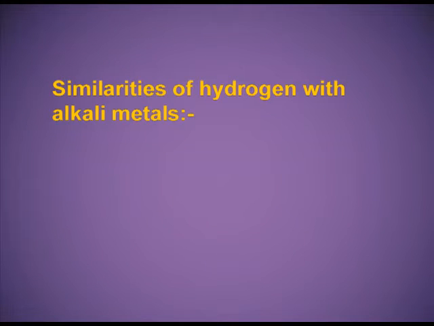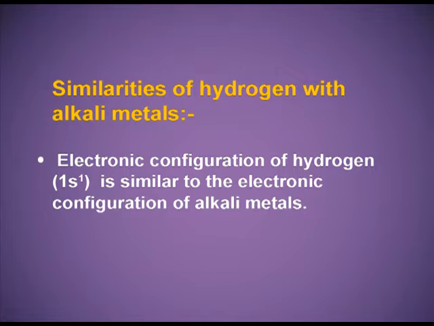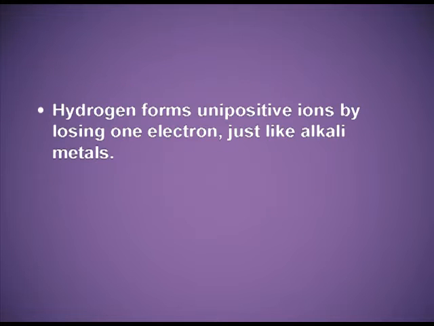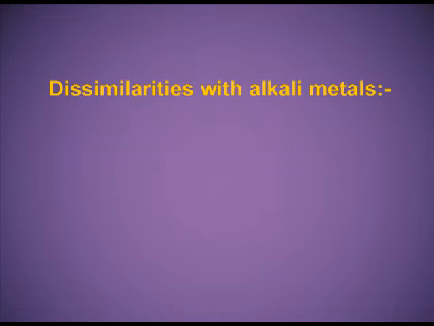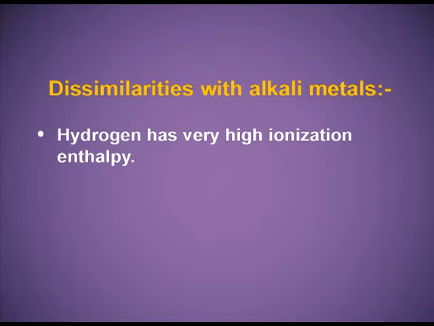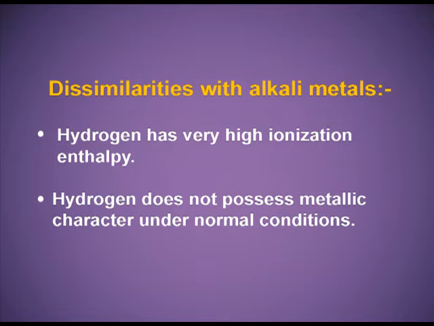Similarities of hydrogen with alkali metals. Electronic configuration of hydrogen 1s1 is similar to the electronic configuration of alkali metals. Hydrogen forms unipositive ions by losing one electron, just like alkali metals. Like alkali metals, hydrogen forms oxides, halides and sulfides. Dissimilarities with alkali metals. Hydrogen has very high ionization enthalpy. Hydrogen does not possess metallic character under normal conditions.